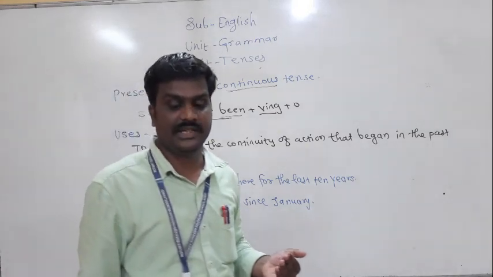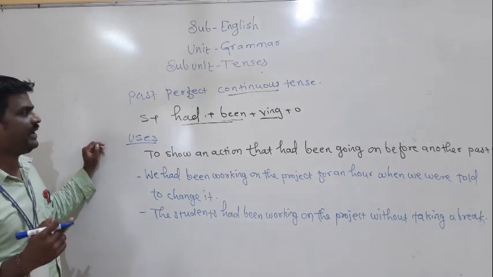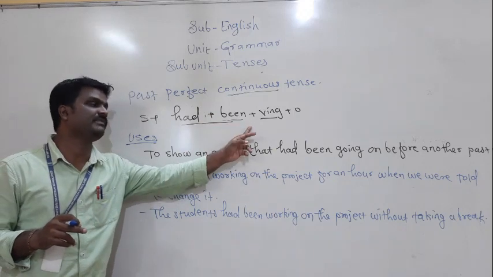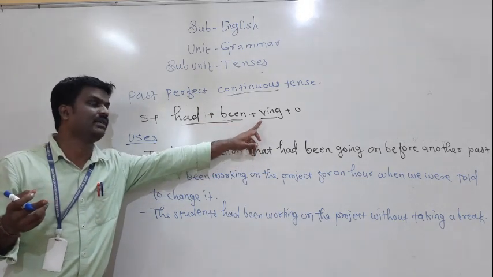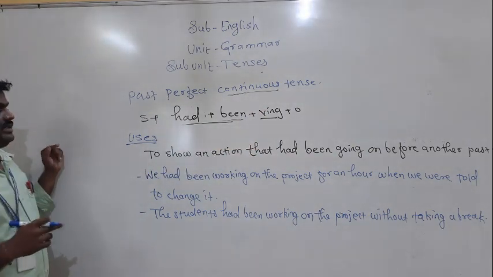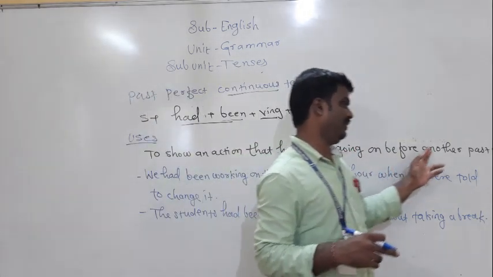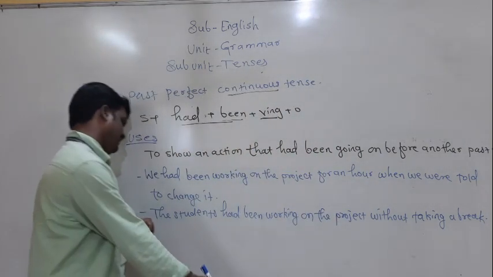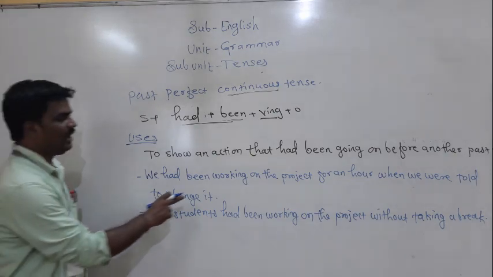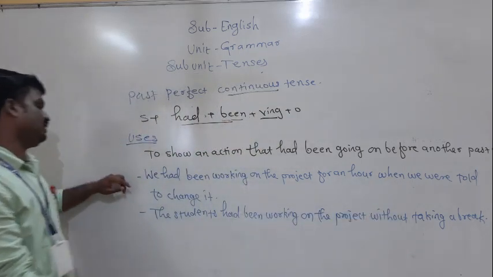Now the next tense is the past perfect continuous tense. The structure is subject plus had plus been, which means the continuous form, the ing form of the verb, plus object. It is used to show an action that had been going on before another past action. One example: we had been working on the project for an hour when we were told to change it.